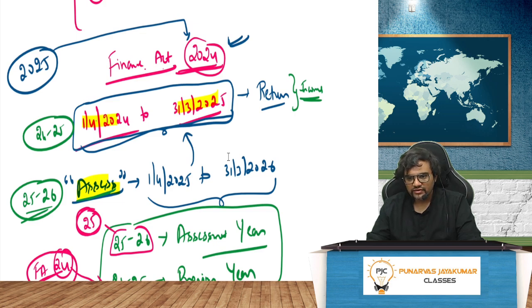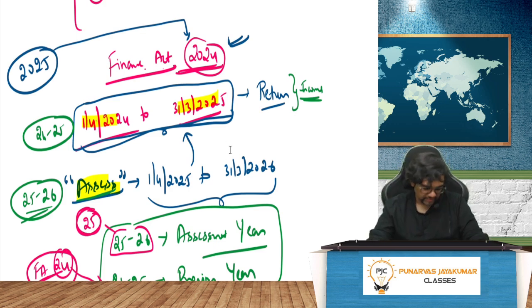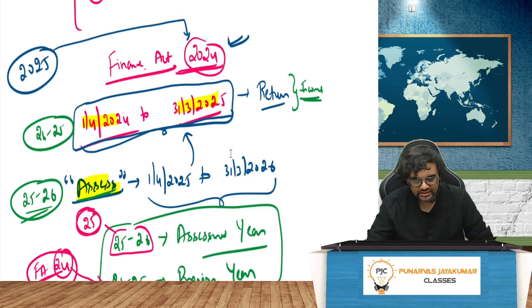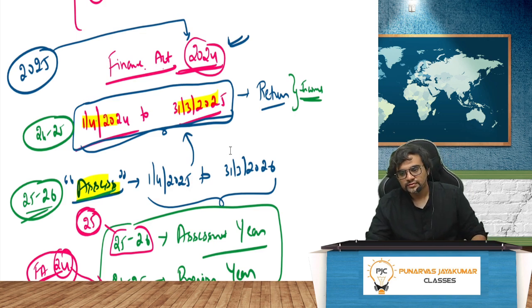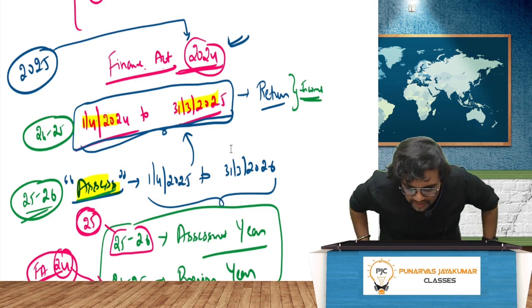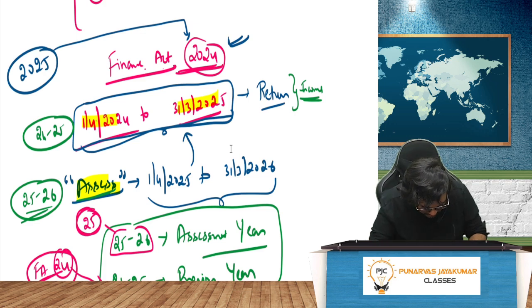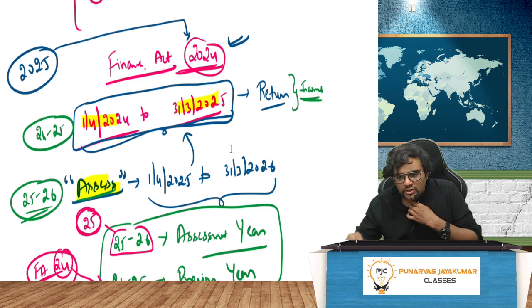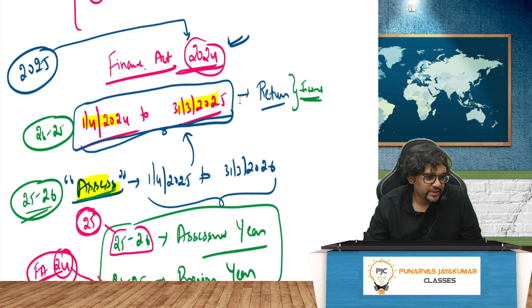Whenever a Finance Act comes, as I told you, finally the Finance Act was finalized properly, because it's an election year, only in October 2024. In August they passed legislation, then all the changes came, it became an Act and finally got the assent of the Parliament, almost September, October 2024. So it is quite new, so to speak.